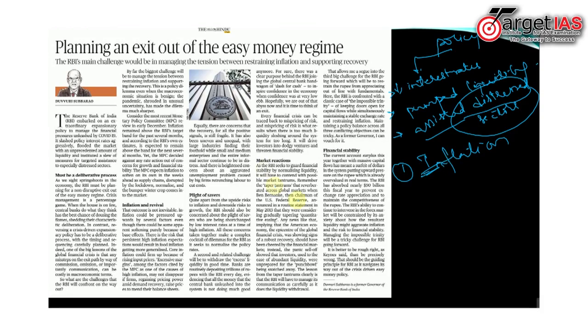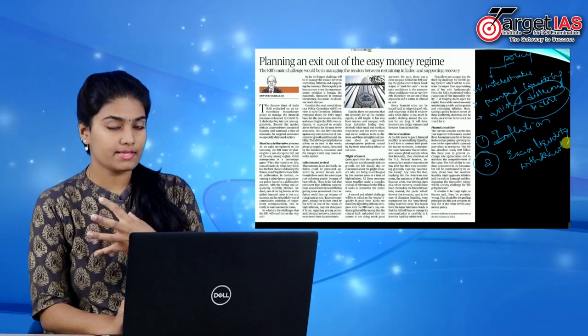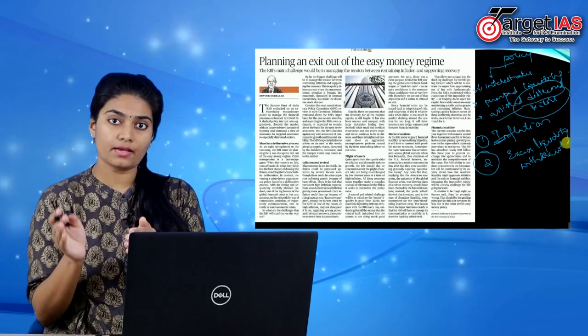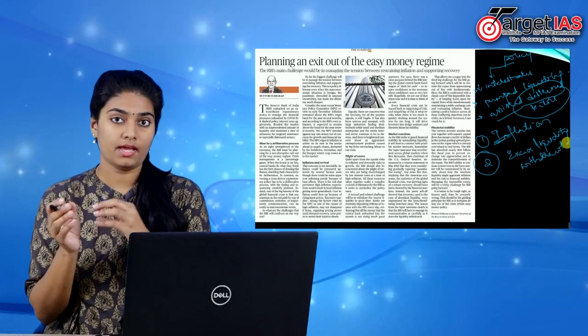The second biggest challenge that will be faced by the RBI is excess liquidity withdrawal. Now that the economic recovery is happening, the RBI may want to withdraw excess liquidity that it previously pumped into the economy.